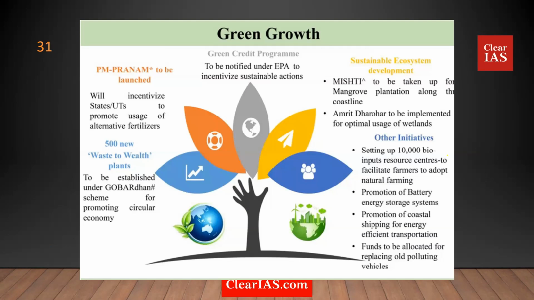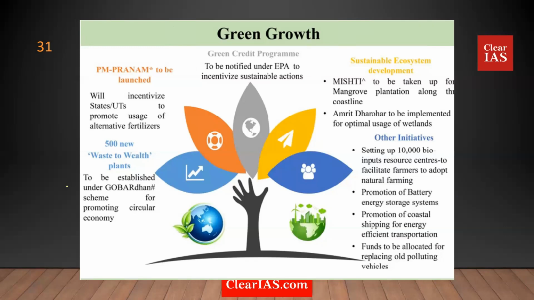Now, another component of the achievement of Amritkal goals is a focus on the environment, the green economy or the green growth. So they introduce certain schemes called PM Pranam, we'll discuss it. They introduce something called a green credit program, we'll discuss it. Then there is something called Amrit Dharohar, Mishti, etc. To start with, then there is something called Gobardhan.